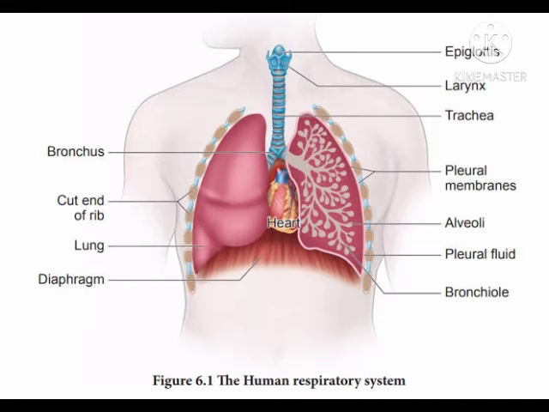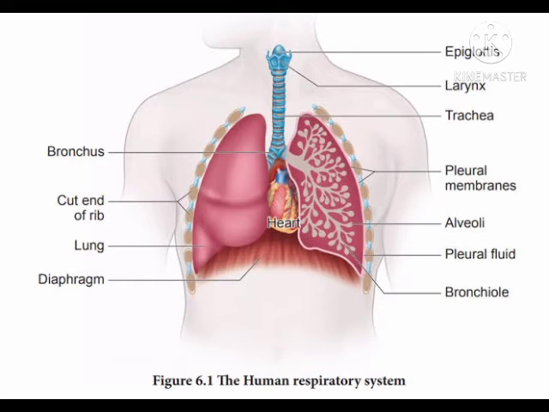Now let's study about lungs. Lungs, we know they are located in the chest cavity, which allows the body to take in oxygen from the air, and they also help in removing the carbon dioxide from the body. The lung lies on either side of the breastbone. It means on both sides we have lungs.